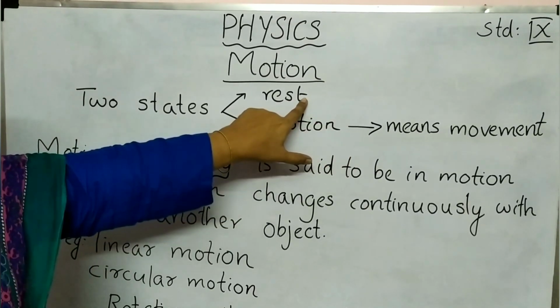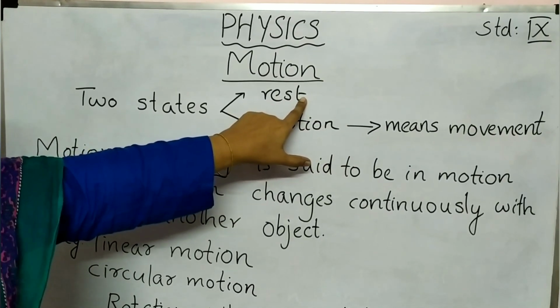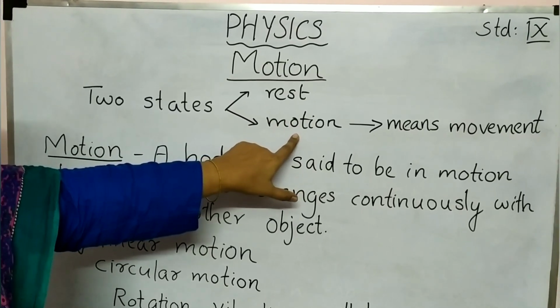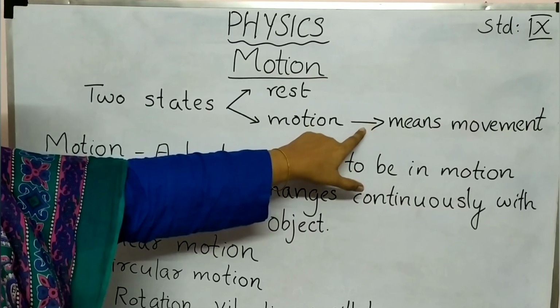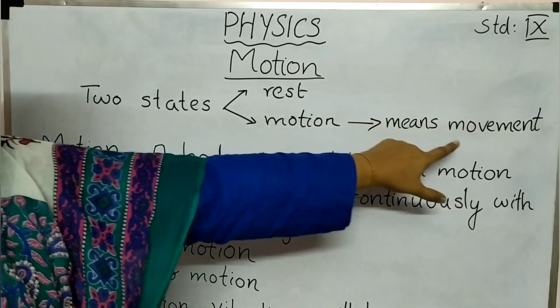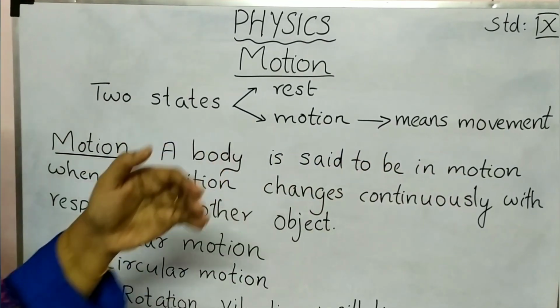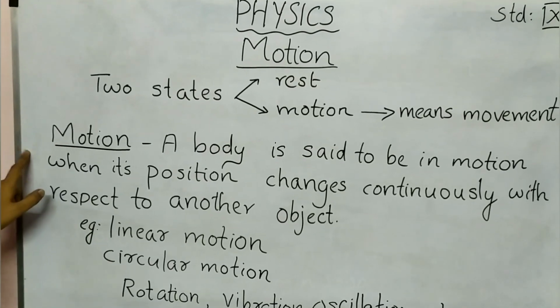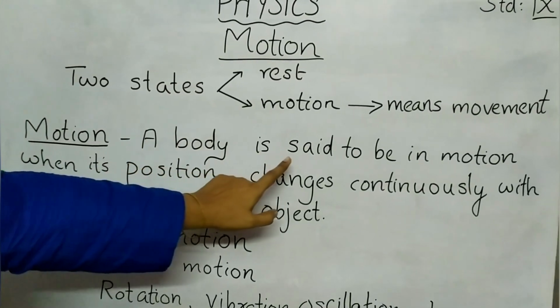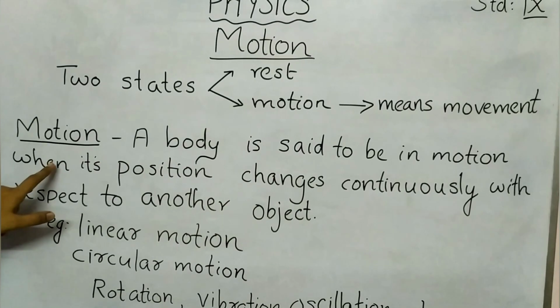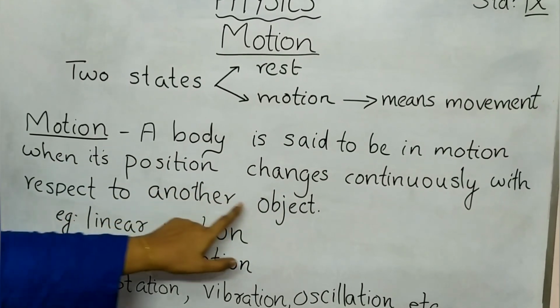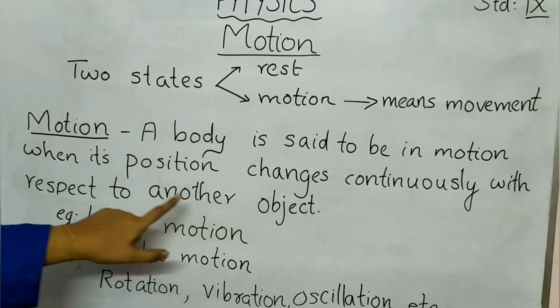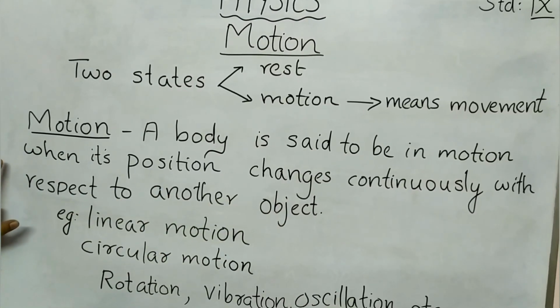In case of motion, the object is moving, that is, changing its position. Then how can we define this motion? A body is said to be in motion when its position changes continuously with respect to another object. Then we can say that object is moving.